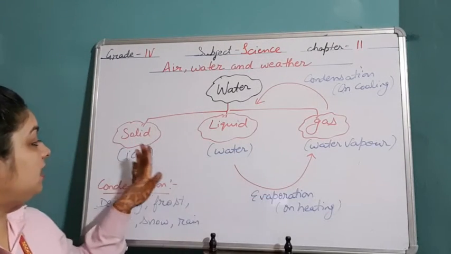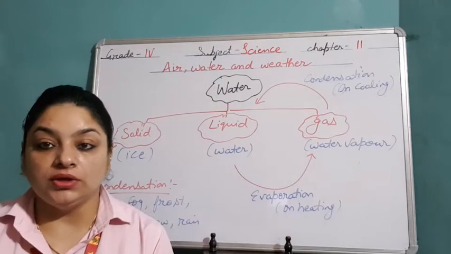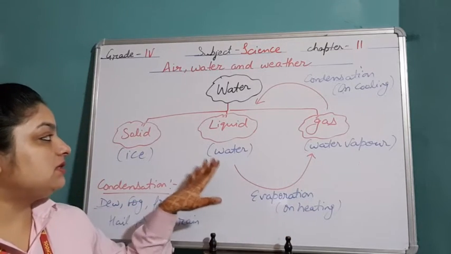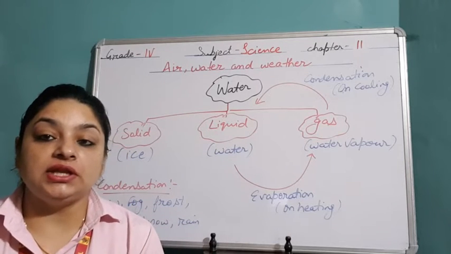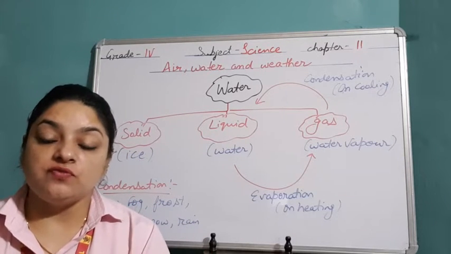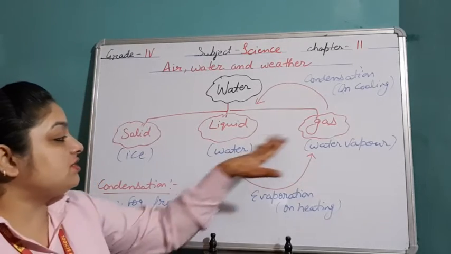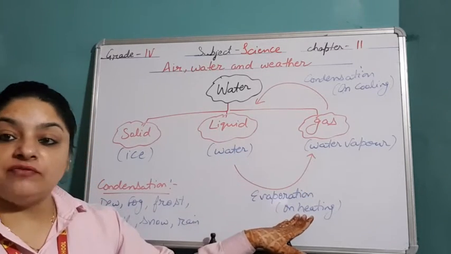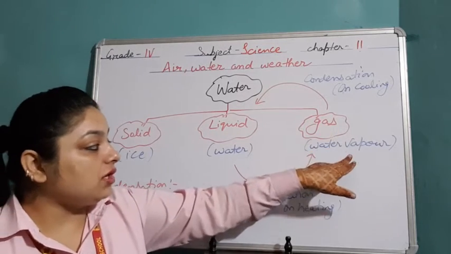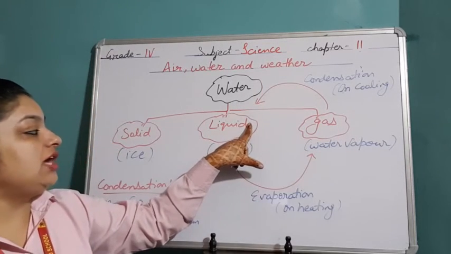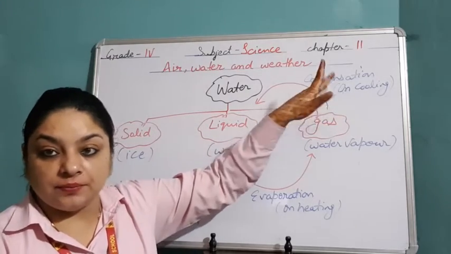And they all can change from one form to another on heating or on cooling. On heating, during the daytime when temperature is more, water changes into water vapor, and we call this process evaporation. And on cooling, water vapor changes into water droplets, and we call this process condensation.